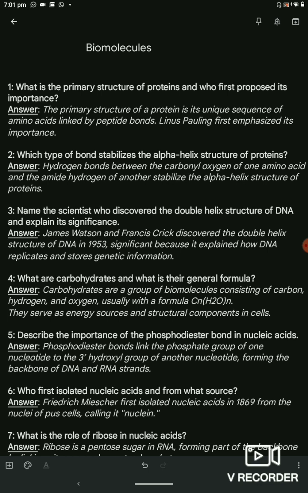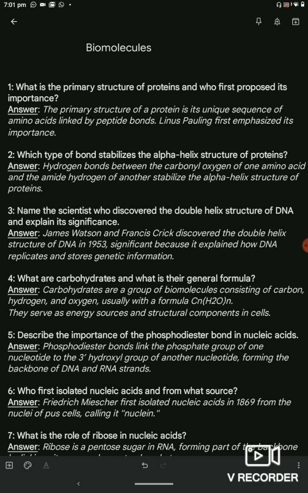Question 3. Name the scientist who discovered the double helix structure of DNA and explain its significance. Answer. James Watson and Francis Crick discovered the double helix structure of DNA in 1953. Significant because it explained how DNA replicates and stores genetic information.